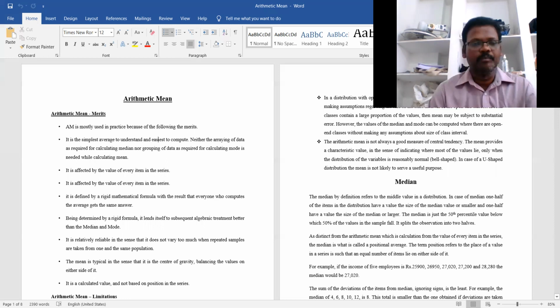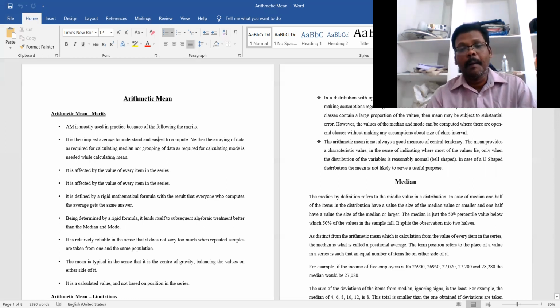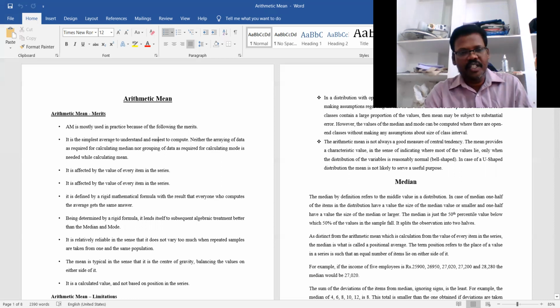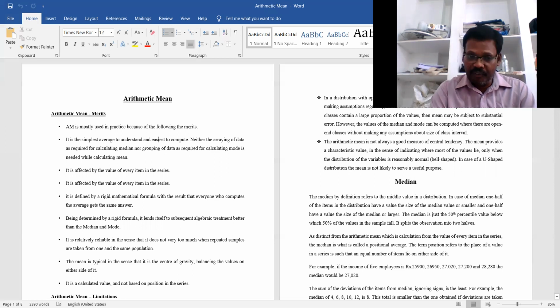After the arithmetic mean, we can see one more important average called the median. Median is also one type of average. Of course, it comes under the positional averages. The median, by definition, refers to the middle value of the distribution.